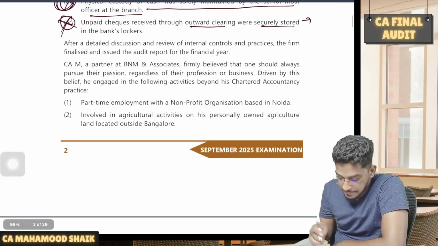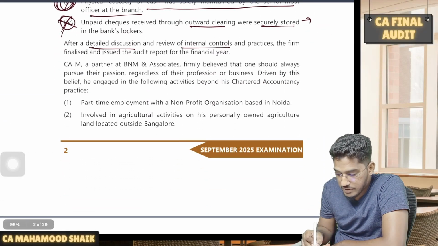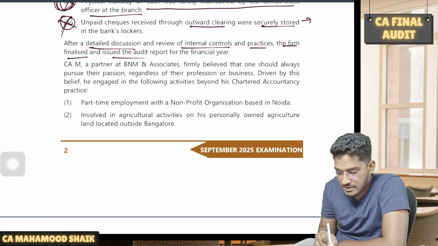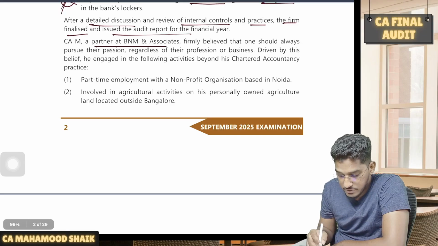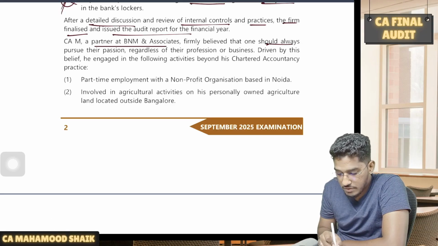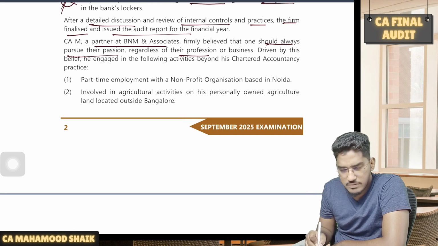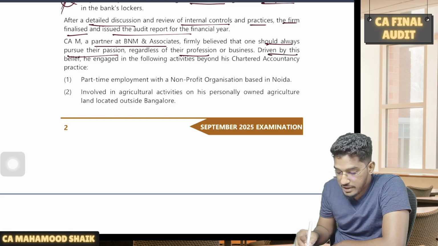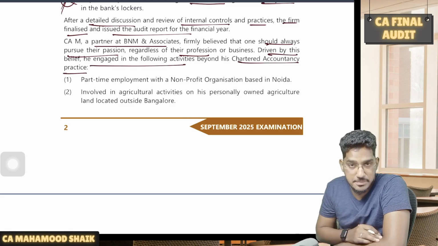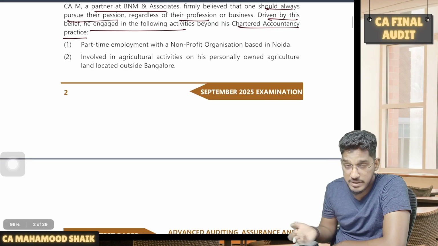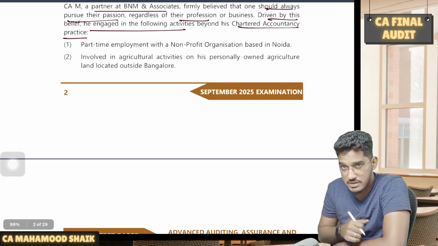Now the question. After a detailed discussion and review of internal controls and practices, the firm finalized and issued the audit report. CAM, a partner at BNM and Associates, firmly believed that one should always pursue their passion regardless of their profession or business. Driven by his belief, he engaged in the following activities beyond his chartered accountancy practice. So apart from doing the chartered accountant practice, he has also engaged in some activities.